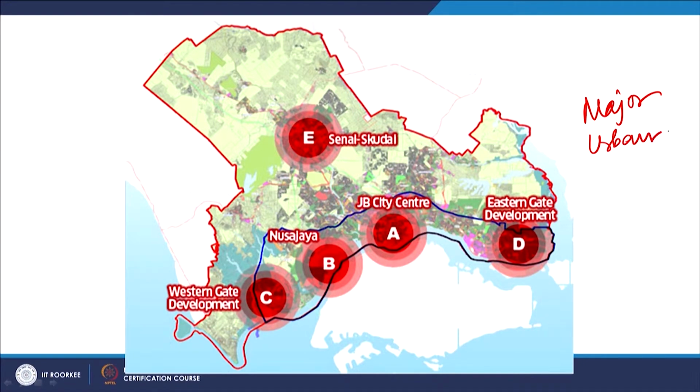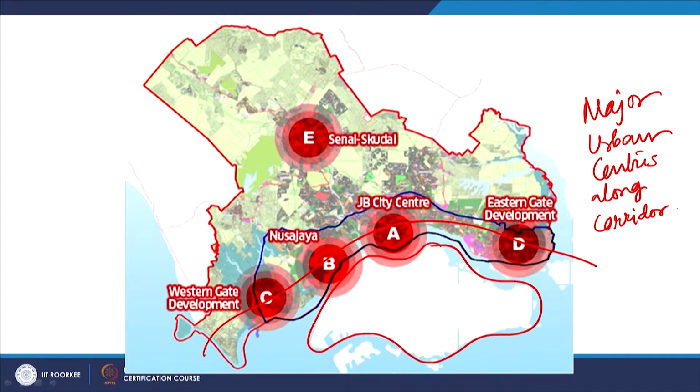major urban centers along the corridor. This is the major corridor where they are designing the major center, and this corridor is very near to Singapore. That is why this corridor is getting the advantage of the nearness of Singapore, and this is another city which is connected with the major city Johor Bahru.